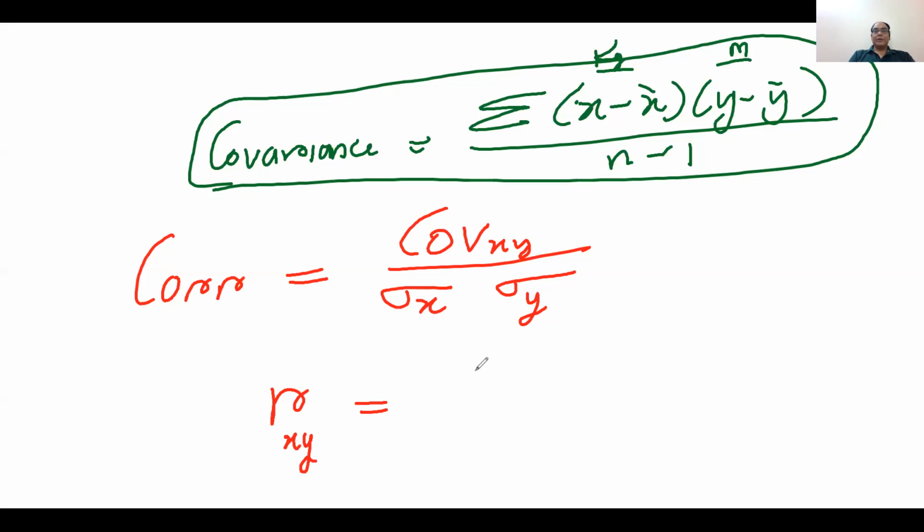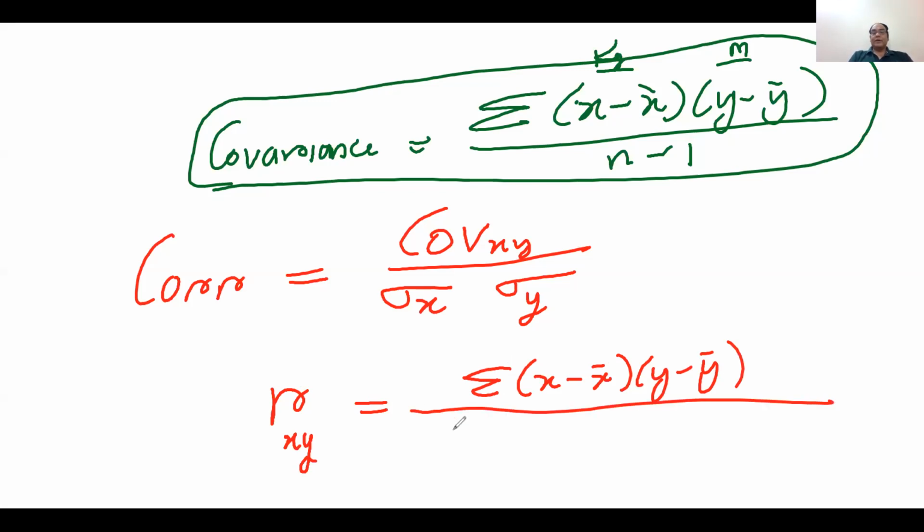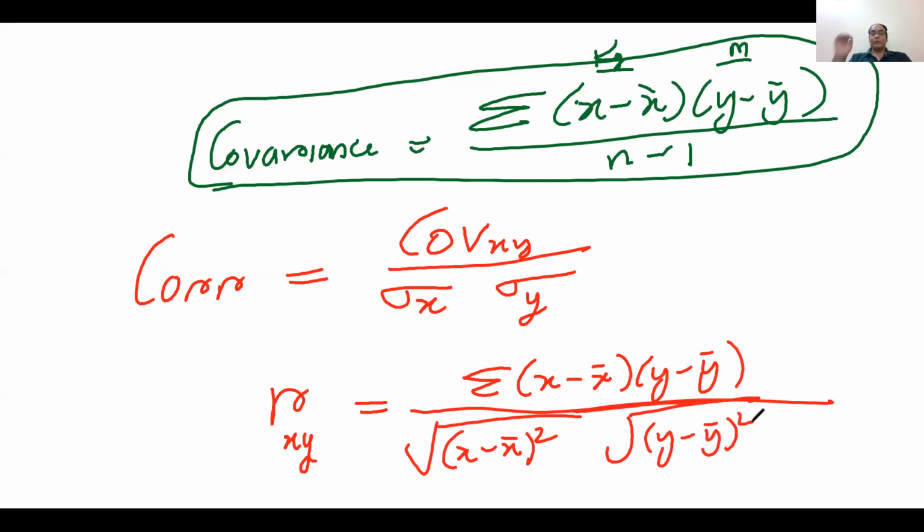And so this is the formula after solving: summation of X minus X bar times Y minus Y bar, divided by the square root of summation X minus X bar whole square and Y minus Y bar whole square. So this kind of formula will come, and you can see the formula in the books.